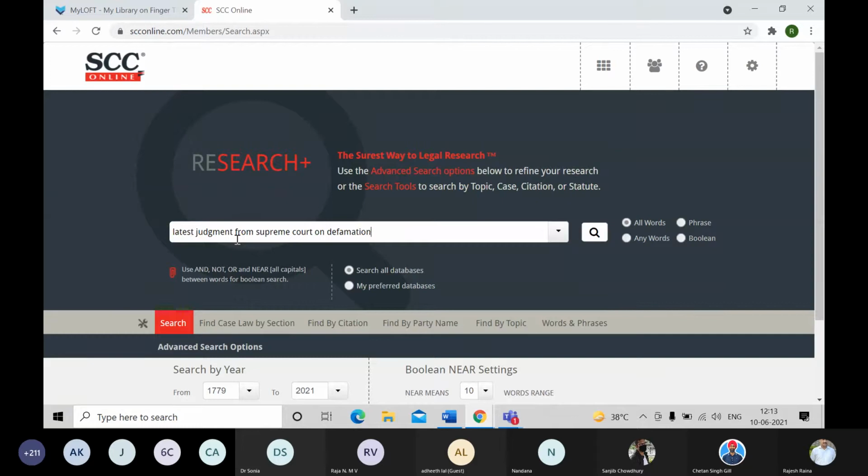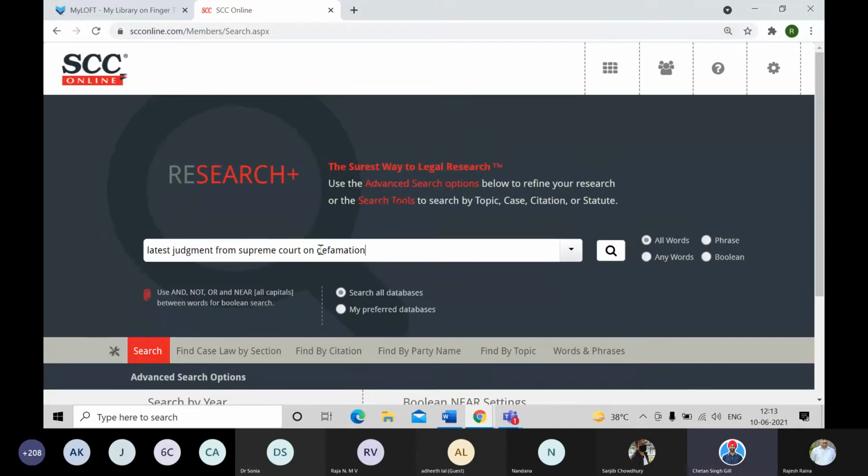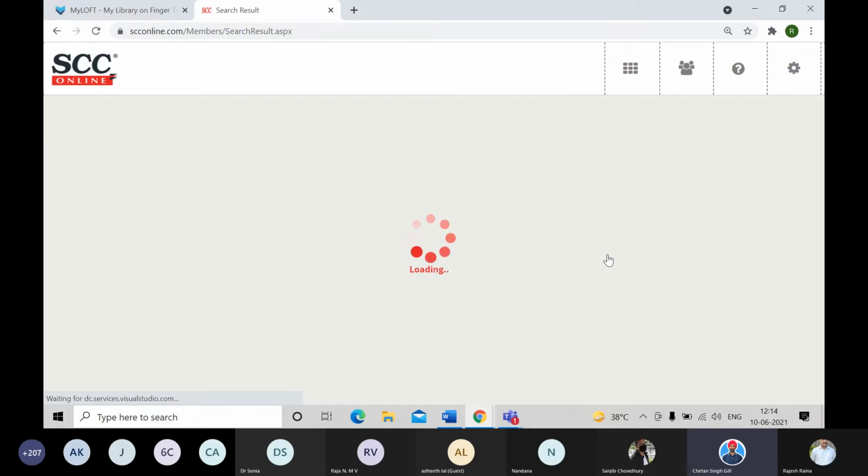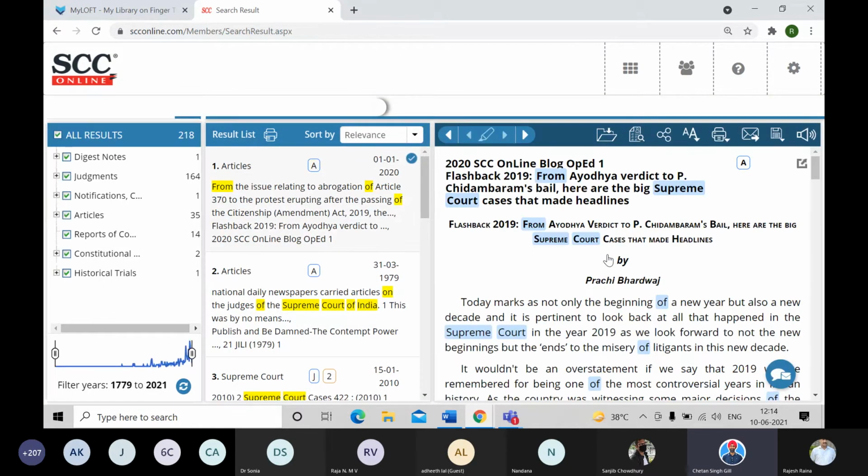So this way I'll key in the Supreme Court of India. Do you want to say Supreme Court of India, because Supreme Court can be of any other country as well? Correct. So I'm entering the entire description: latest judgment from Supreme Court of India on defamation. That is what we do on Google. So we're doing a quick comparison, what not to do. Yes, absolutely. Over here you can see that there are 218 results in all.